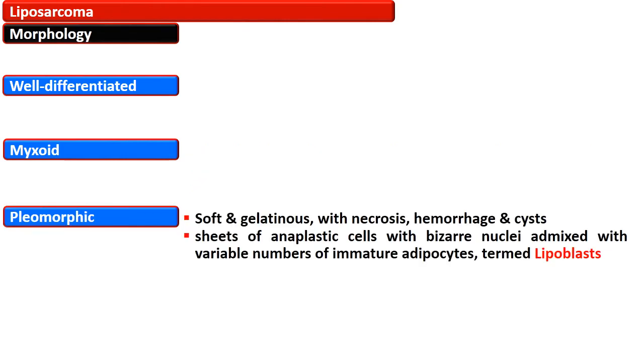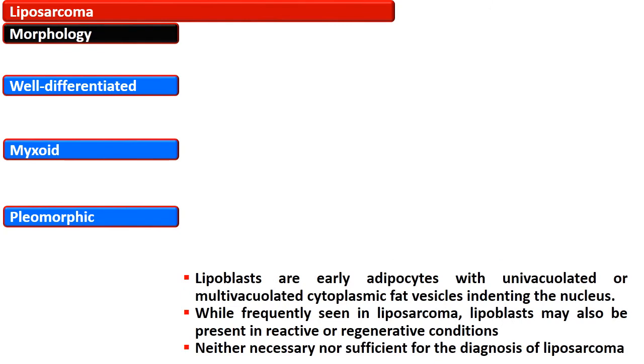differentiation resembling fat. The pleomorphic liposarcoma is grossly soft and gelatinous with areas of necrosis, hemorrhage and cyst, while histologically there are sheets of anaplastic cells with bizarre nuclei admixed with a variable number of immature adipocytes. These are termed lipoblasts. These lipoblasts are very early adipocytes with univacuolated or multivacuolated cytoplasmic fat vesicles indenting the nucleus. These are frequently seen in liposarcomas but also present in reactive or regenerative conditions.